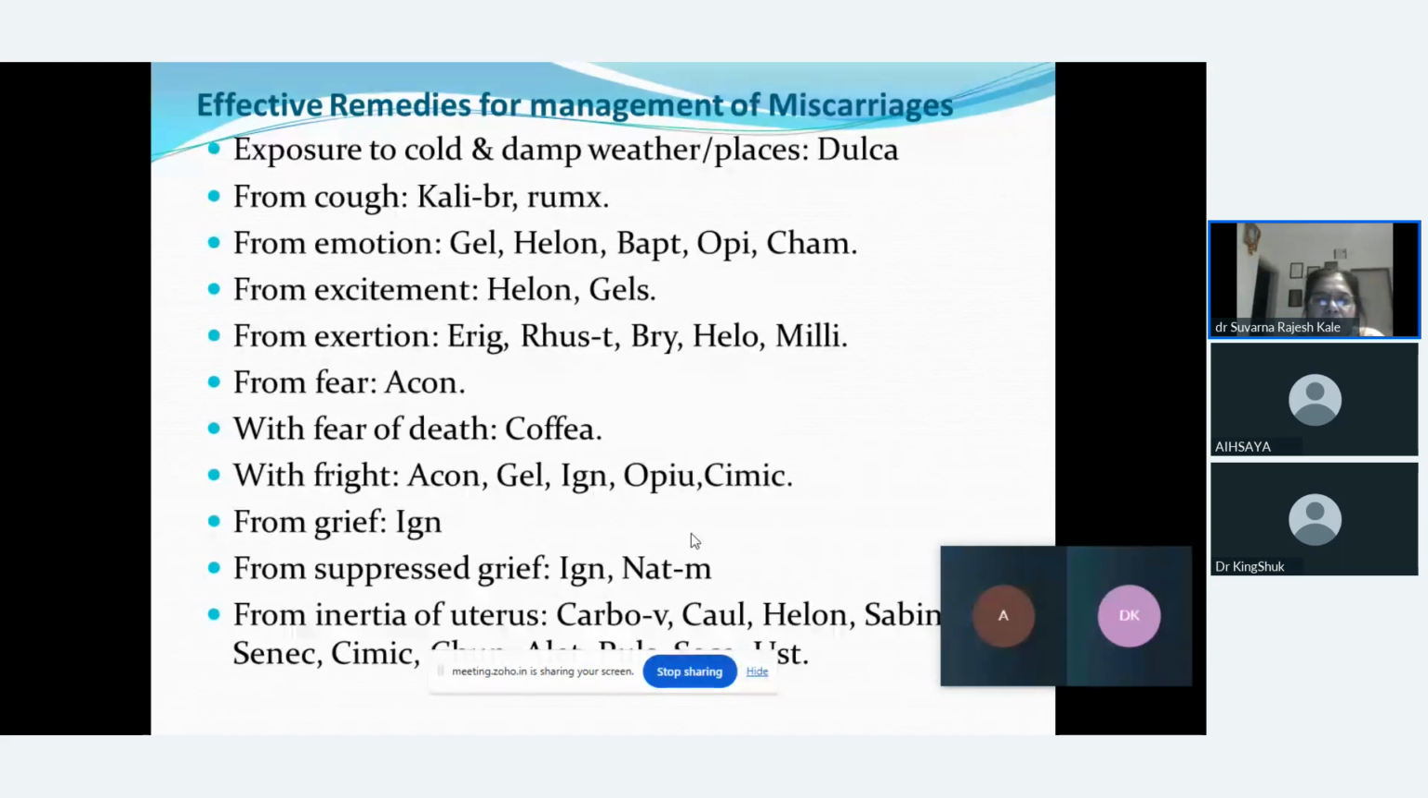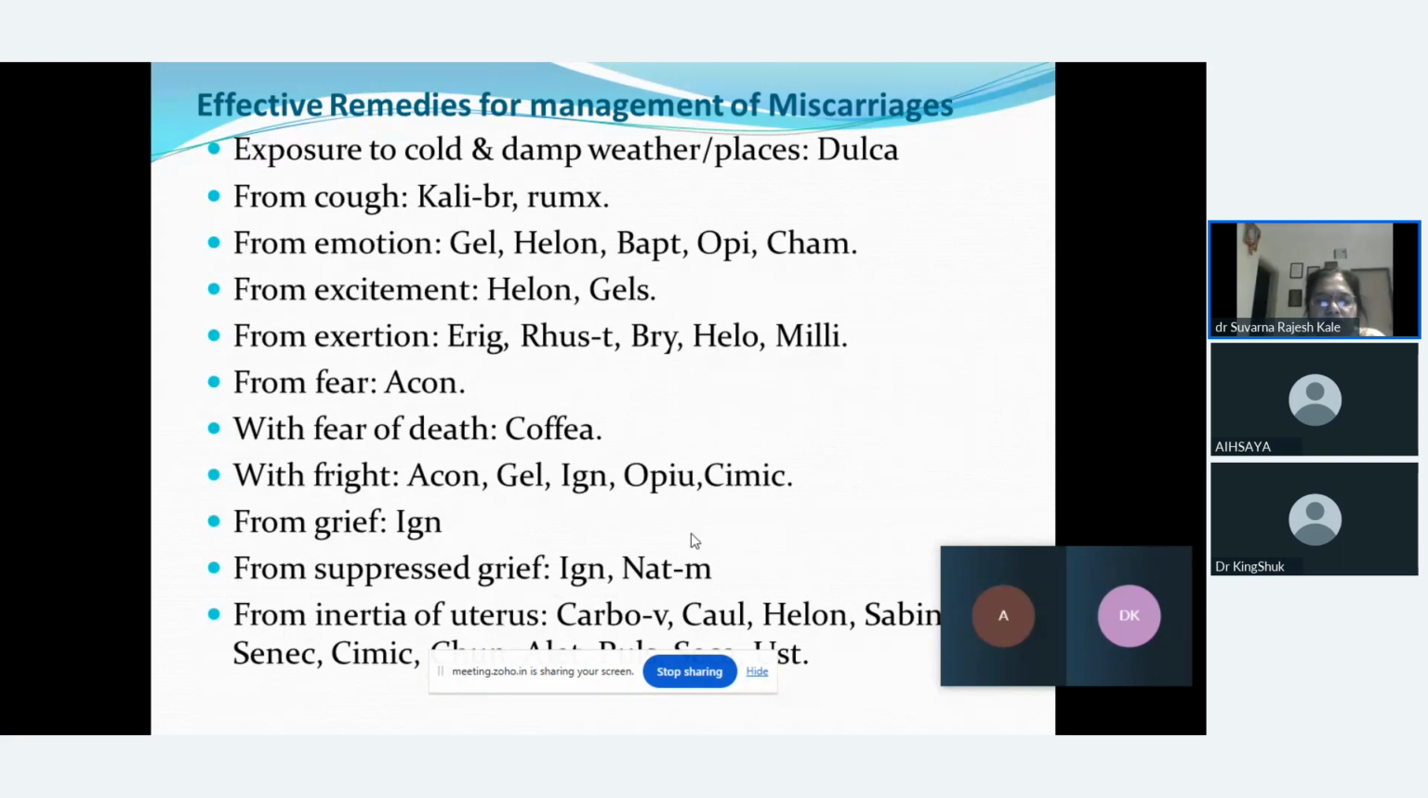If there is abortion from fear, we can think of Aconite. Abortion with fear of death, the only remedy given in the repertory is Coffea. If abortion is from fright, Aconite, Gelsemium, Ignatia, Opium and Cimicifuga are mentioned. If there is abortion from grief, Ignatia can be thought of.